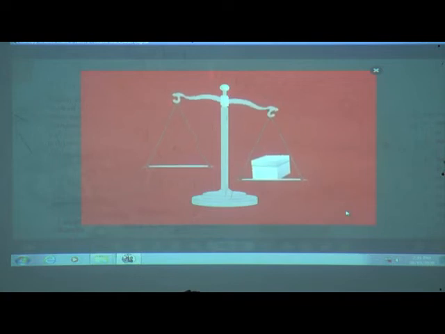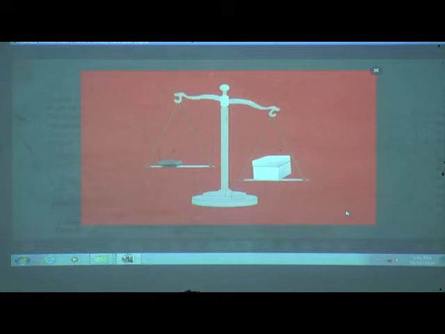Let us measure the weight of this box. Place the box on one side. Notice that this side goes down because it is heavier. Now, place a 1 kilogram weight on the other side.